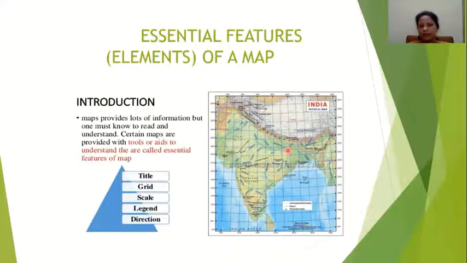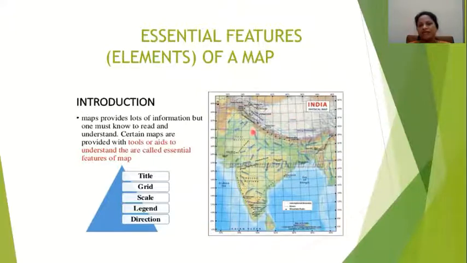So see, this is a map. You all know this is the India map. But to read it, to interpret it, to explain this map, you must know its elements. Certain maps are provided with tools or aids to understand, and they are called essential features. So elements means the tools or features which help you to understand a map. A map has basically 5 elements, 5 basic things you are supposed to understand to read it. First one is its title.